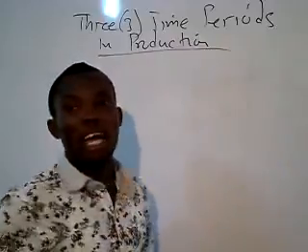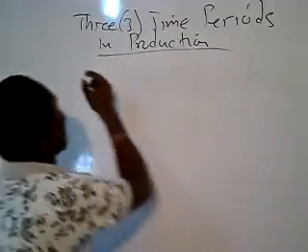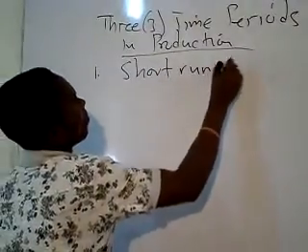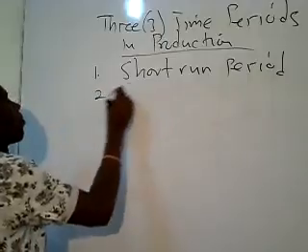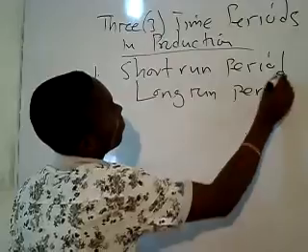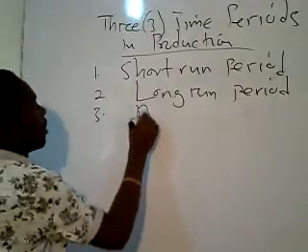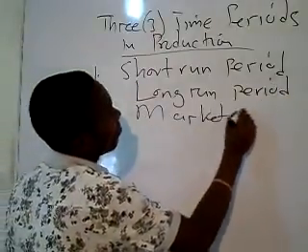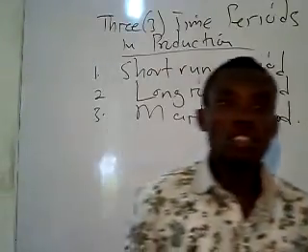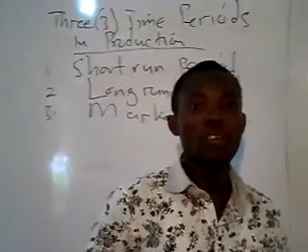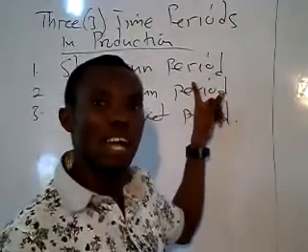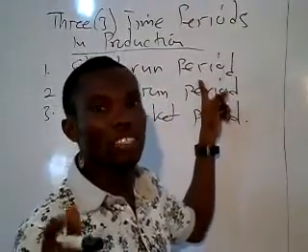We have three main time periods in production. We have the short run period, the long run period, and then the market period. When we talk about short run period, it is a period in production whereby at least one input in production is fixed and then the other is variable.